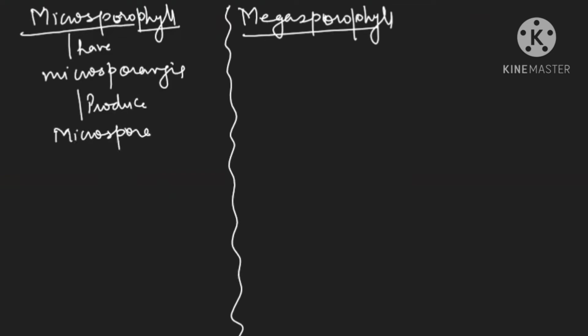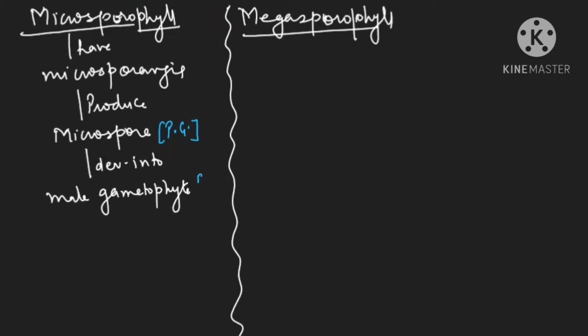There is another term for the microspore, we use the word pollen grain. And the microspore will develop into the male gametophyte. And here also we will say male gametophyte is the pollen grain only. And the male gametophyte has male gametes.